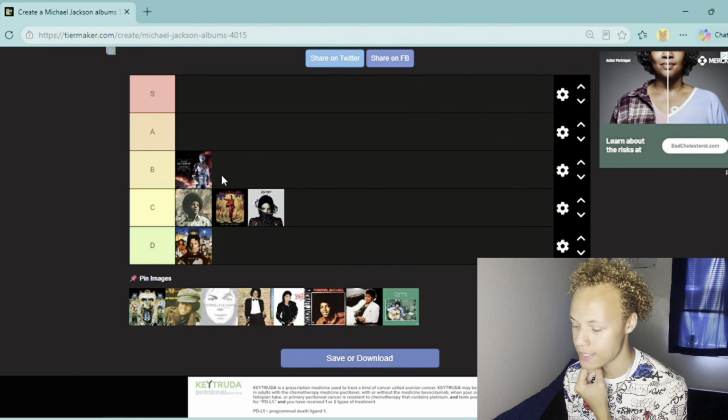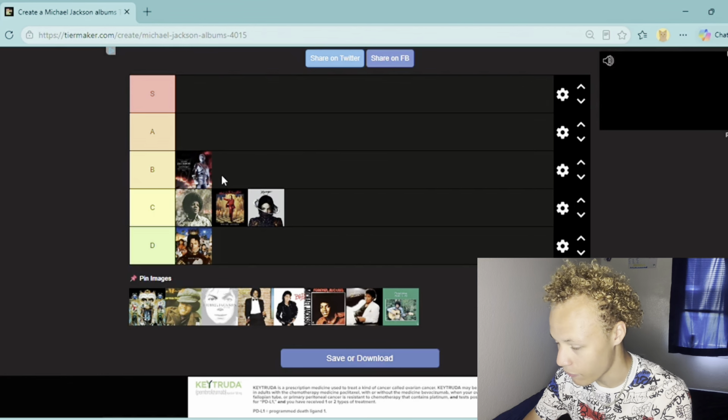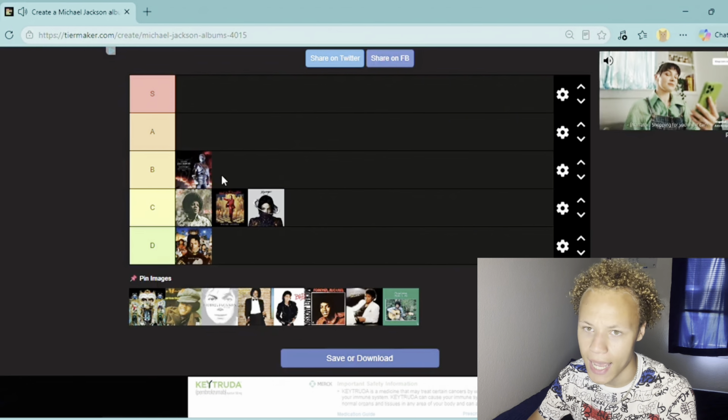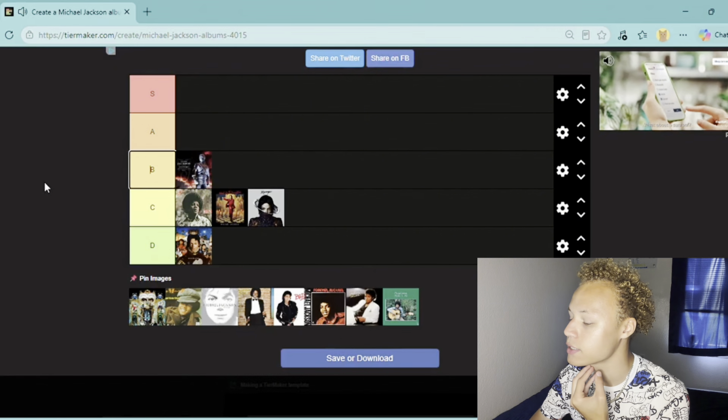Now, next album is Dangerous. Woo! This album's fantastic. Now we're finally getting into some of the really fantastic albums. And yeah, what was I going to say for this album?